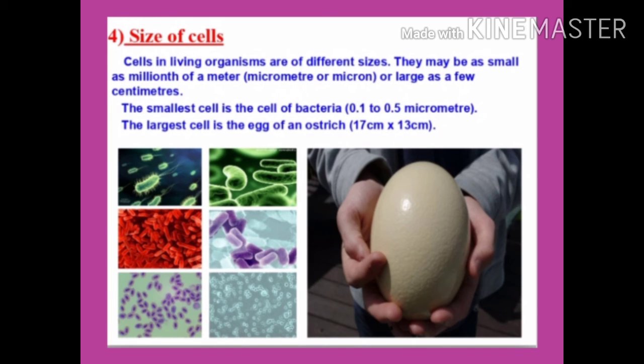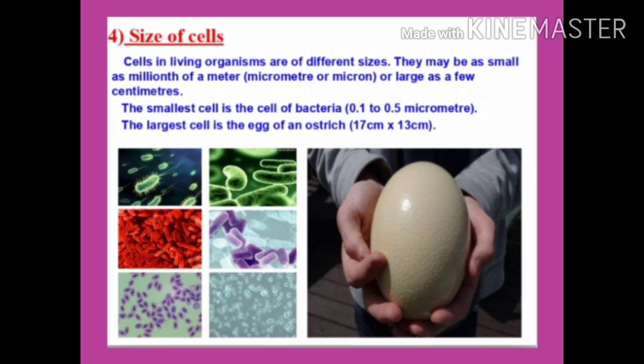Now we will talk about the size of the cell. The cells of animals and plants show a great variation in their sizes. Most cells are extremely small, so we cannot see them with the naked eye. We have to see them with the help of a microscope. However, a few cells are quite large and can be seen with the naked eye. For example, the largest living cell is the egg of an ostrich, which is about 170 mm in diameter. A nerve cell has tails which may be as long as 3 meters, as in an elephant. The smallest cell known to man is the bacterial cell.